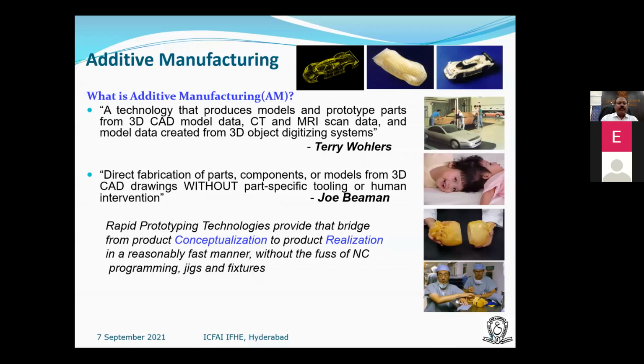The first and basic important thing is that you must understand 3D CAD modeling, how your concept and idea can be introduced into the CAD model. Then we go for prototyping or 3D printing.